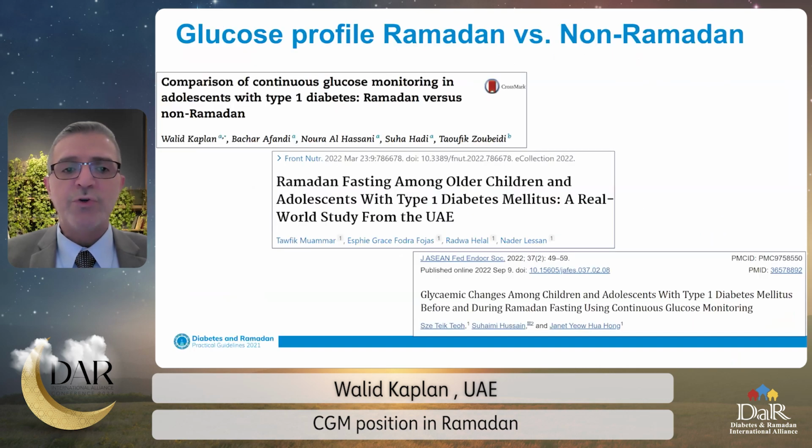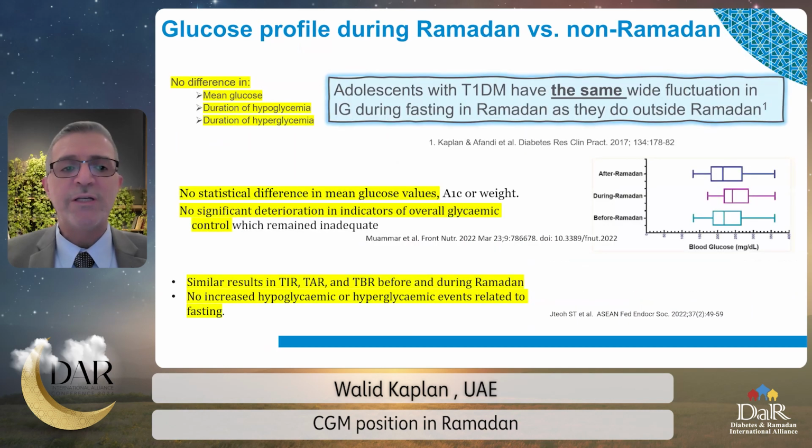However, I want to share with you 3 studies here that have done CGM monitoring on the same cohort when they were fasting and outside the fasting time. One was done in Tawam Hospital, 2017, one in the Imperial College, 2022, one in Malaysia, 2022 as well. And the findings were consistent between the 3 studies. There is no difference in mean glucose concentration, no difference in the hypoglycemia or time below range, no difference in the hyperglycemia or time above range.